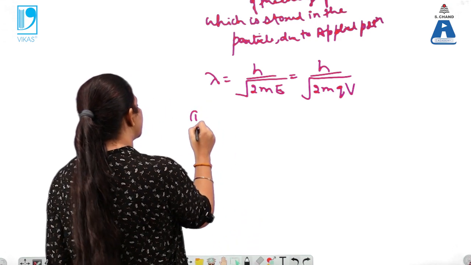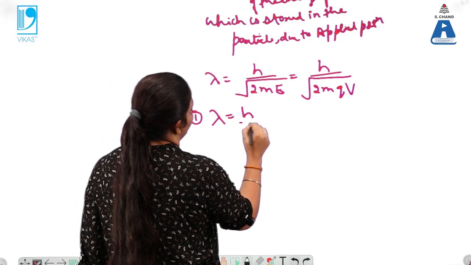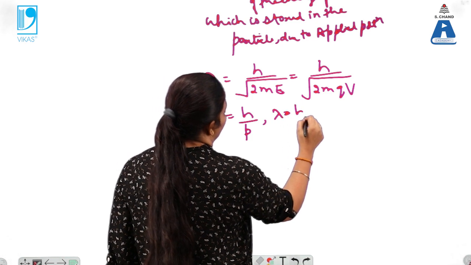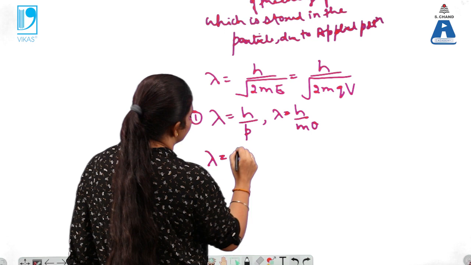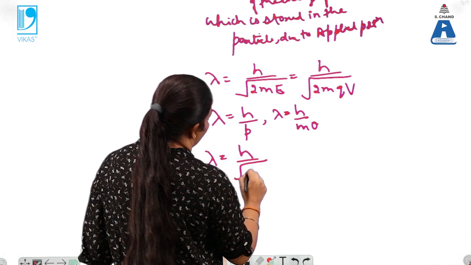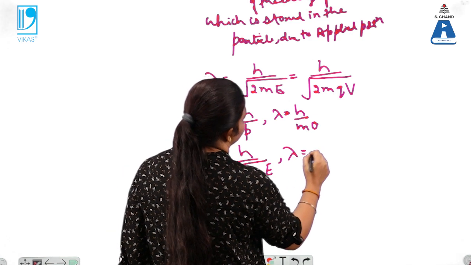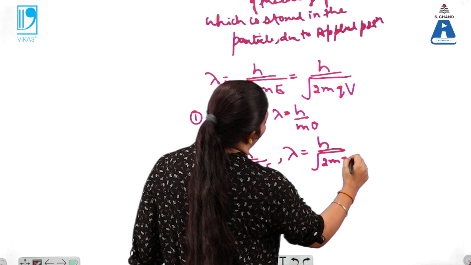Now the different expressions for the wavelength are: first, lambda equals h by p. Next, lambda equals h by mV. Then lambda equals h by under root 2mE. Then lambda equals h by under root of 2mqV.